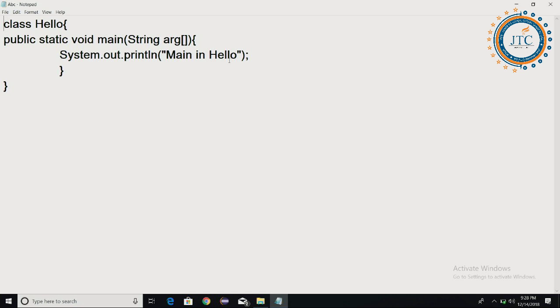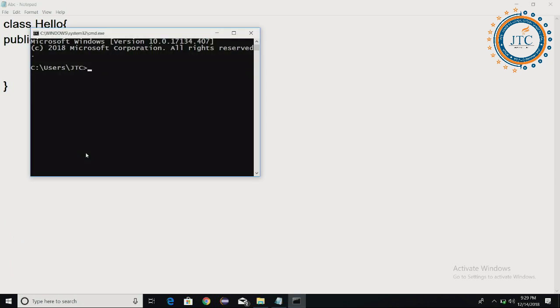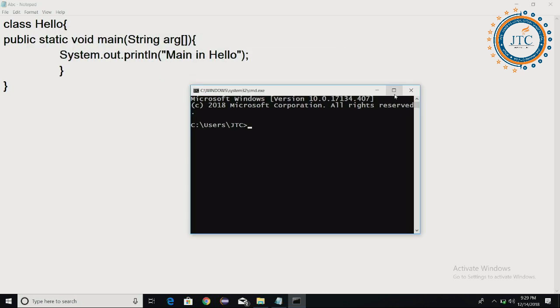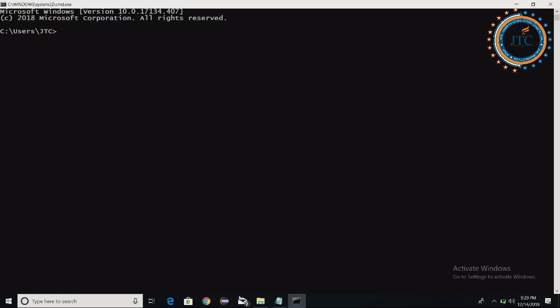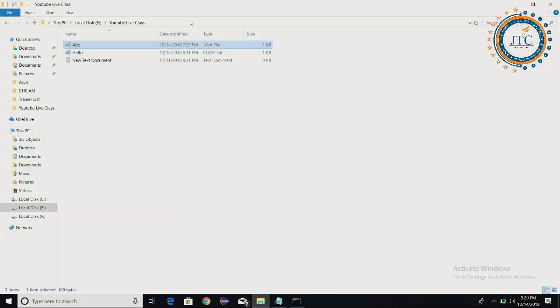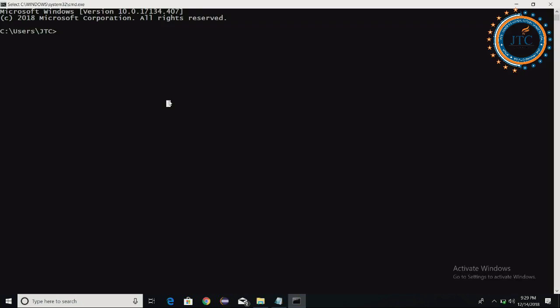Now I am going to the command prompt, and I am showing you the different forms here. Go to the E drive.